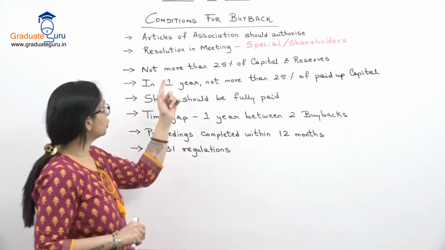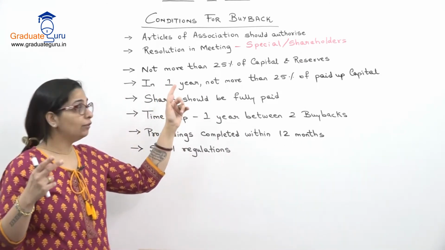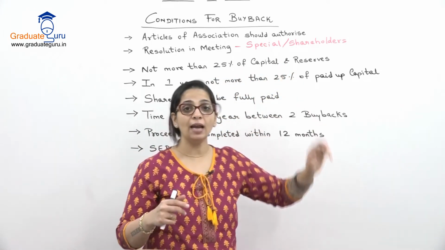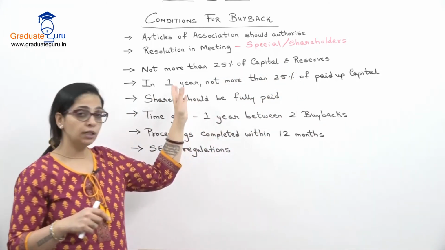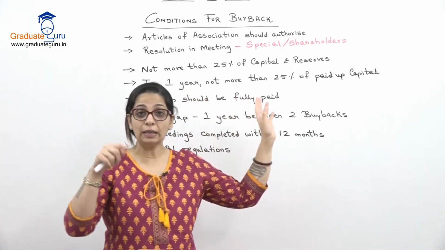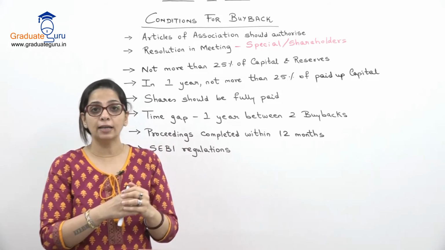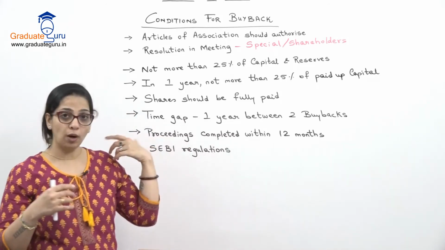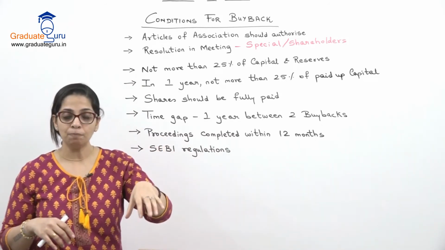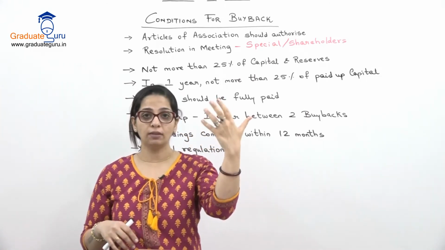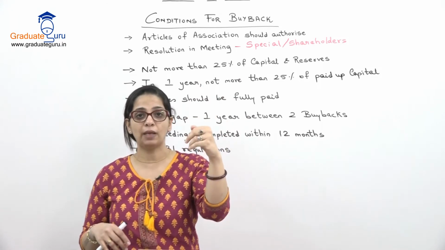The third condition is, it should not be for more than 25% of capital and reserves. Now this is a condition which we will be considering when we do our sums. Sums में भी ये condition हम apply करेंगे. But for now what you have to understand, पहले हम एक list बनाते हैं कि हमारा total capital कितना है. उसमें उस capital में हम दोनों लेते हैं, equity capital भी लेंगे, preference भी लेंगे.